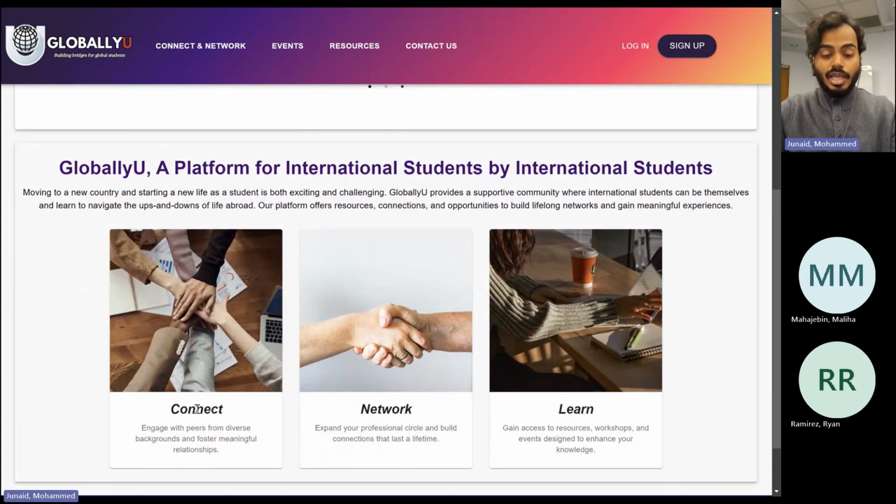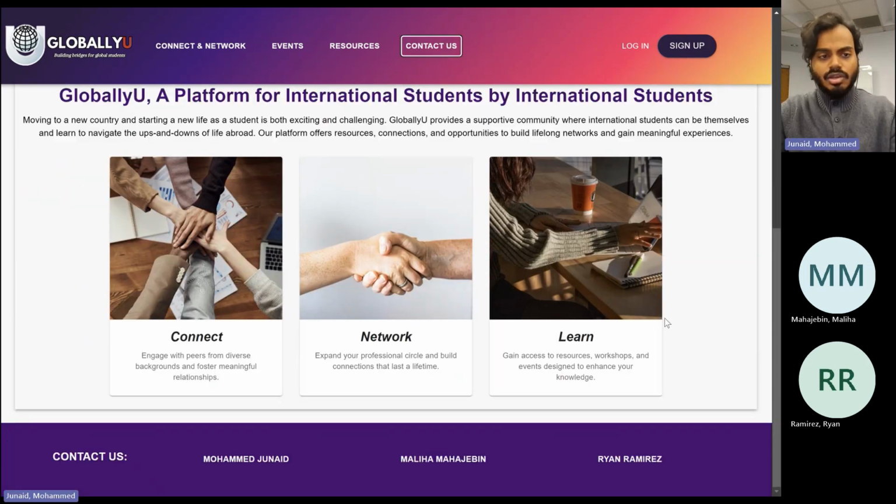GloballyU can be used to connect, to network, and also to learn. Additionally, at the bottom, we have the contact details of all the developers of this app, the team members that have worked on this app.